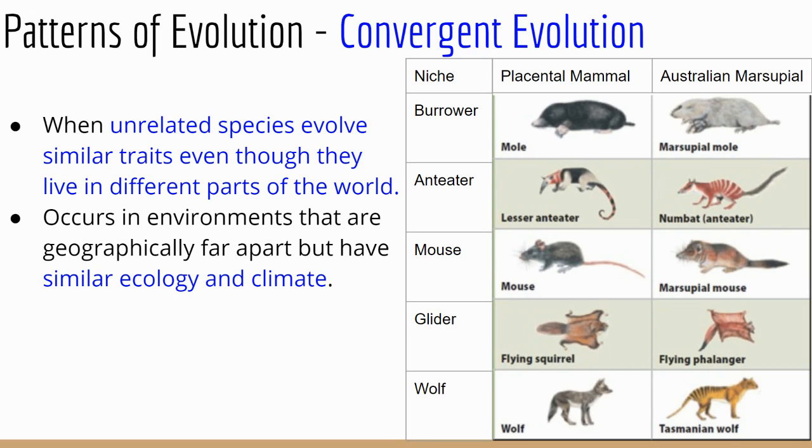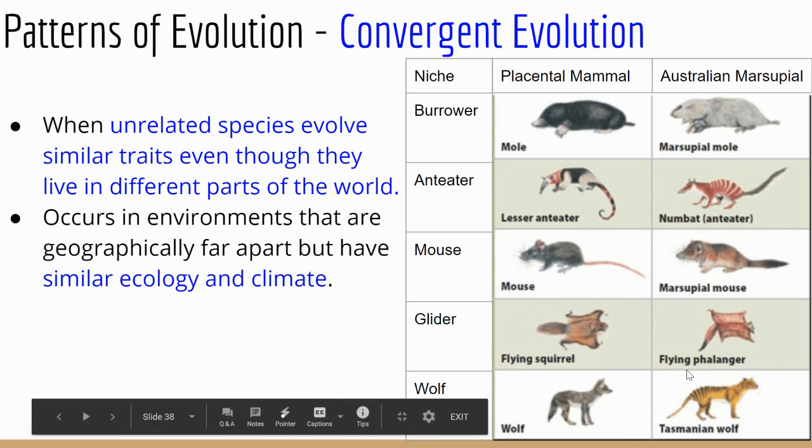But because some parts of Australia have a similar climate to other parts of the world, there have actually developed certain animal species who are similar to ones that live on other continents. So the mole and marsupial mole, they look alike and they have some of the same behavior patterns and traits, but one lives on a different continent, like in North America, and one lives in Australia. Same thing with an anteater and a numbat, a mouse and a marsupial mouse, a flying squirrel and a flying phalanger, and a wolf and a Tasmanian wolf.